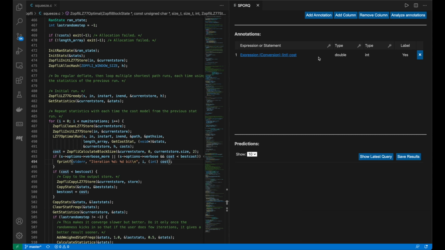Spork allows us to add key constraints to our annotations. This means that certain columns can be selected as key columns by clicking on the key button. This tells Spork that the values in that specific column should be unique across all the rows. In this case, we are saying that any prediction with int cost in its first column and types other than double and int in the second and third columns respectively must not occur. This implicitly labels a lot of spurious predictions as negative examples. Now we are ready to analyze our annotations, which can be done by clicking the Analyze Annotations button.